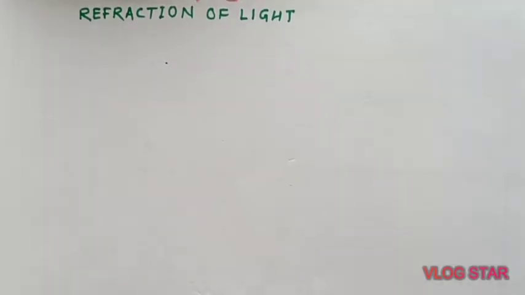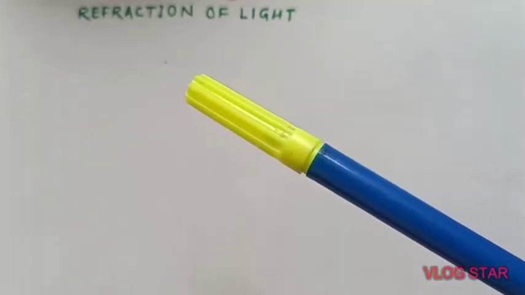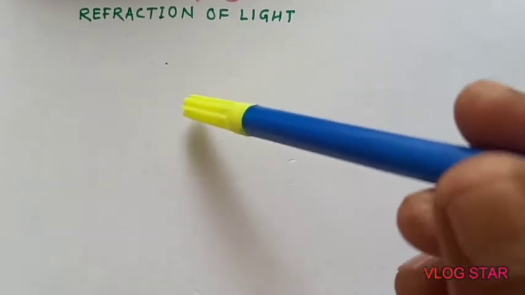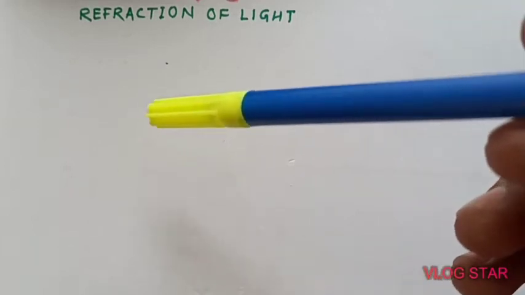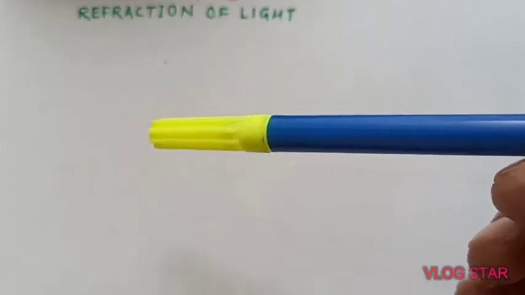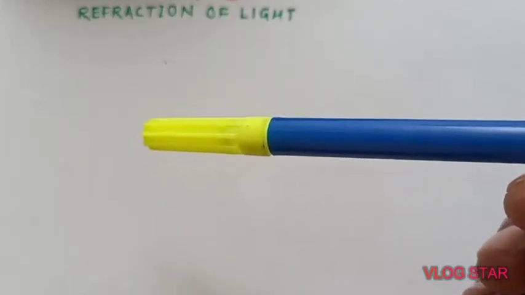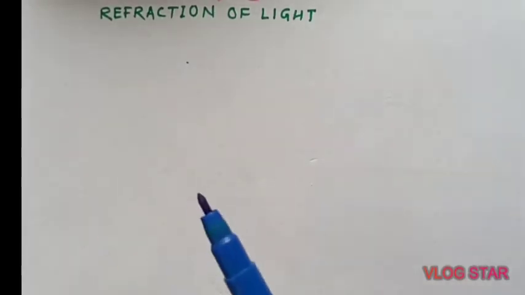You can perform simple activities at home to understand this refraction of light. Take water in a transparent glass, and if you insert a pen or any stick into the glass, you can see that at the surface of the water, your pen or stick looks like it is bending downwards. Means there is a change in direction of the path of light. So this is one way to understand refraction of light with a simple activity which you can perform at home. Actually, what happens in this process?